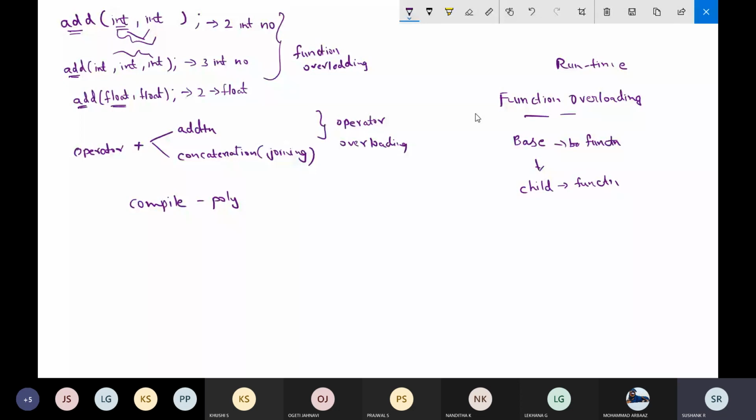The same thing, but here we will just make some changes in which the derived class function will override the base class function. So this concept we'll call function overloading. We'll work this out with some examples also.